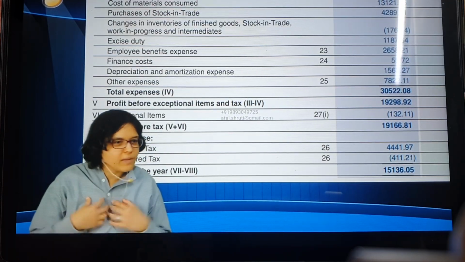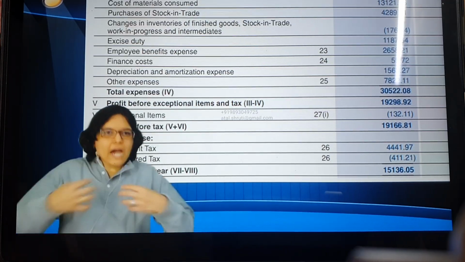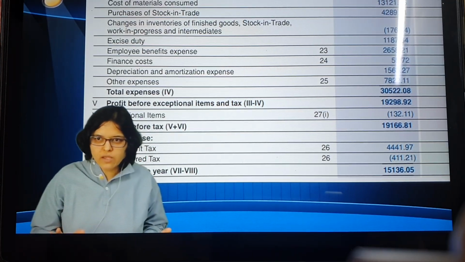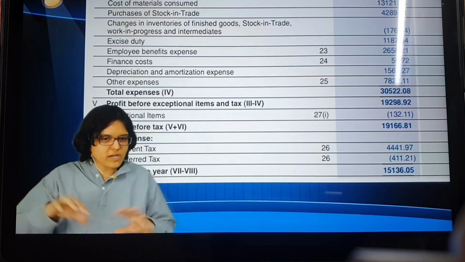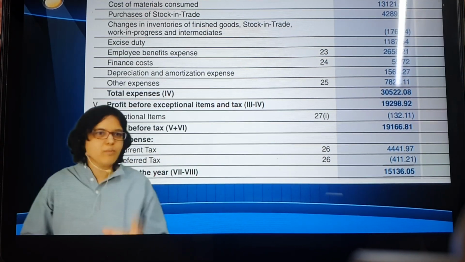For me what is important can be different for any other person standing here. There is no law, no definition of what is an important ratio. Instead, I will tell you what I feel is important, what I check when I do an analysis. Is this okay? That is why I call this R10 ratios. First I'll tell you the major types of ratios. I will talk about which important ratios we should focus on. Then I will tell you the top 10 pointer things that we should focus on.